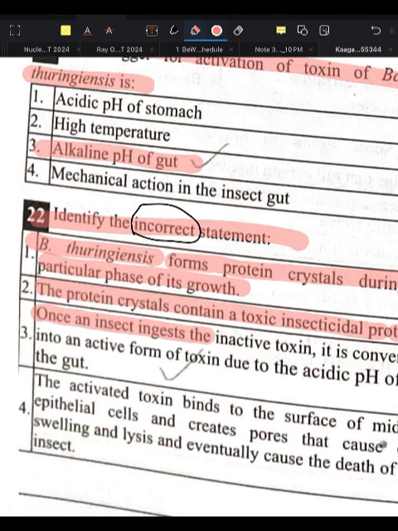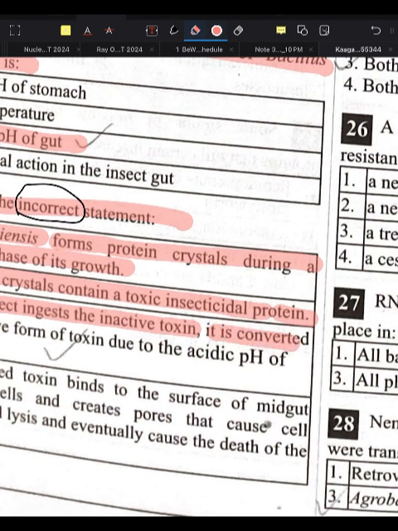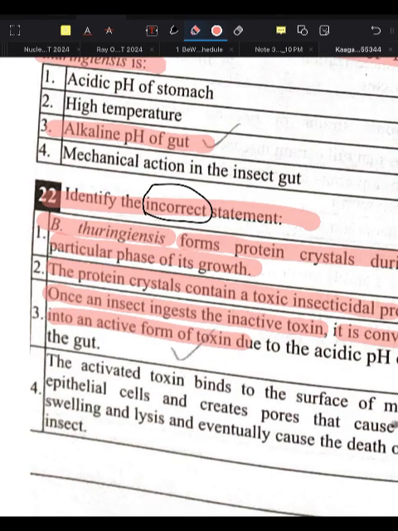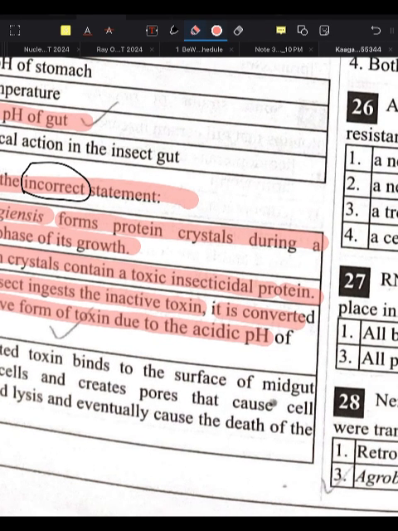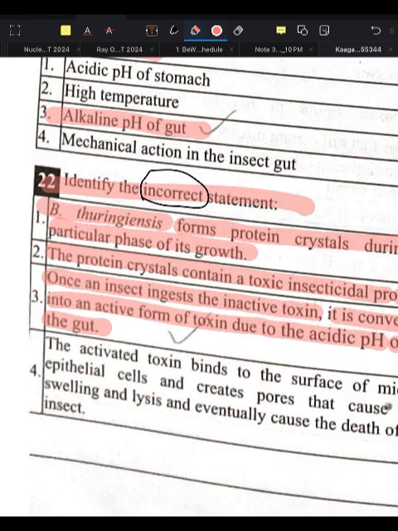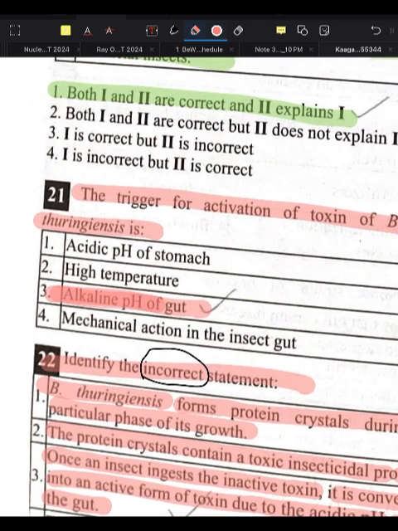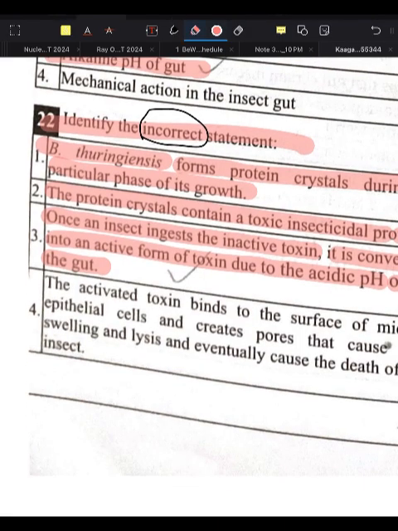When an insect ingests the inactive toxin, it is converted into an active form of the toxin due to the acidic pH of the gut. Now we have only just studied that it is the alkaline pH. It is the alkaline pH, not the acidic pH. So this is a wrong statement. They have asked about the incorrect statement, so this is the wrong statement.